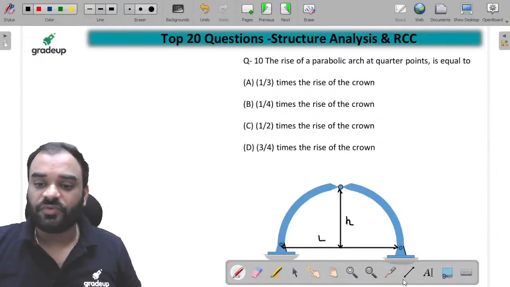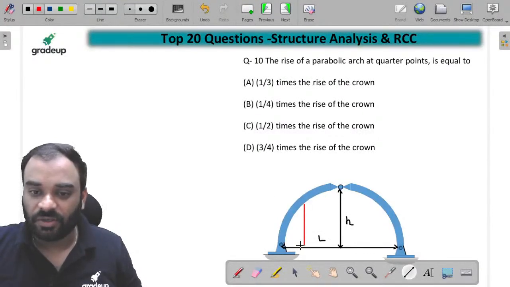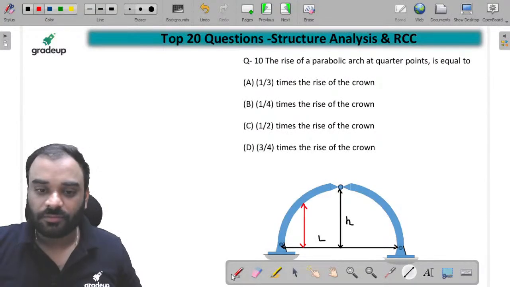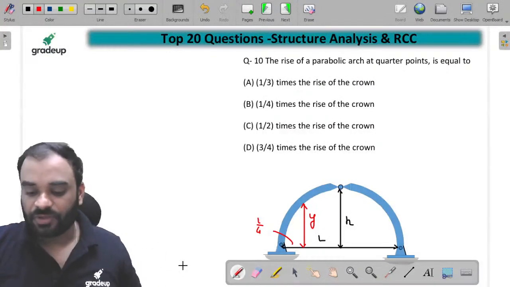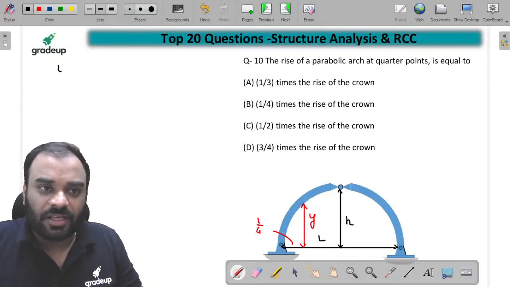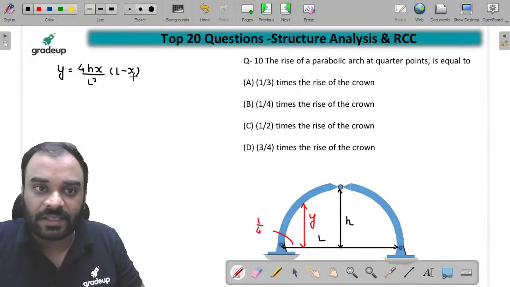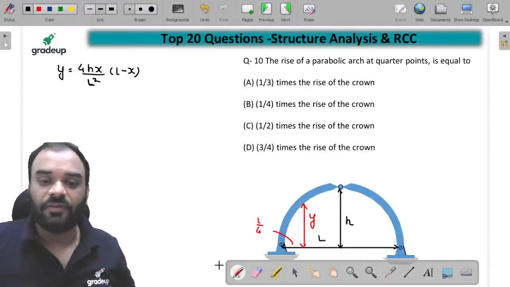Now we just have to find the value of rise at a distance of L by 4. We have to find this particular value y at a distance of L by 4. वर्षा बोल रहे हैं C होगा. अच्छा बाकी बच्चे क्या बोलते हैं? I think all of you know this equation, y is equal to 4hx divided by L square into (L minus x), the equation of parabola. Asim बोल रहे हैं सर B होगा. Okay, we will check it guys.